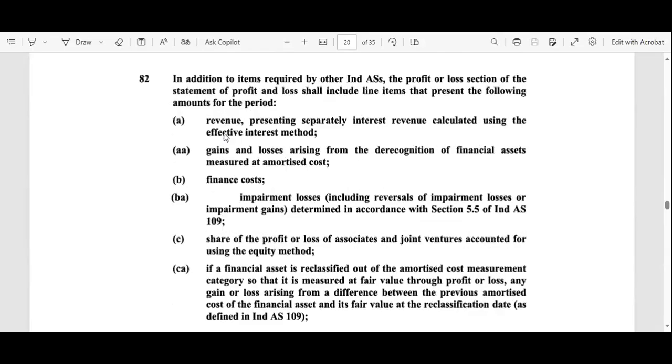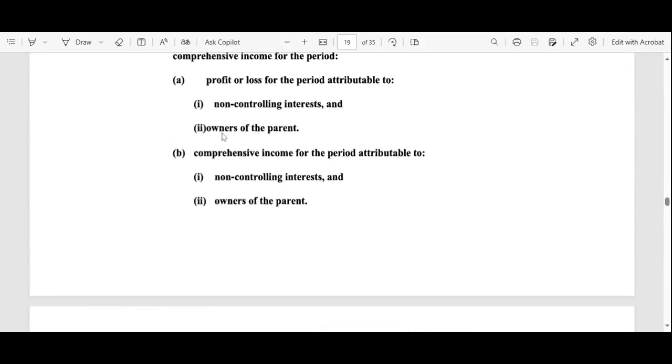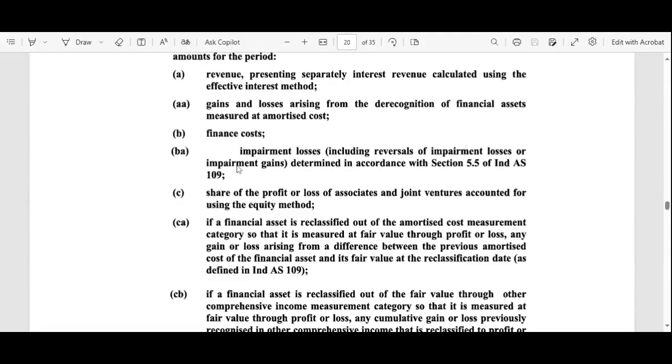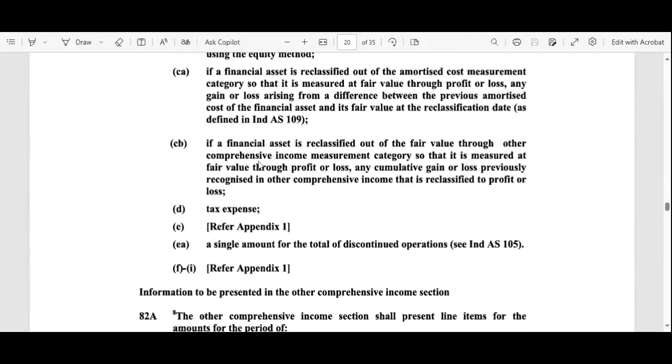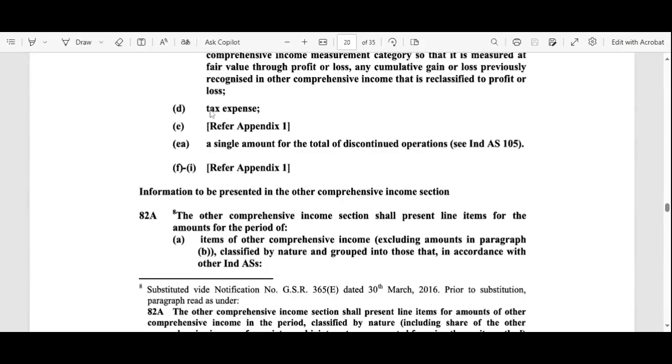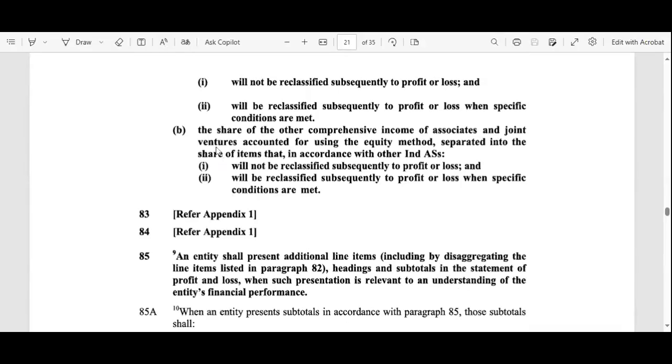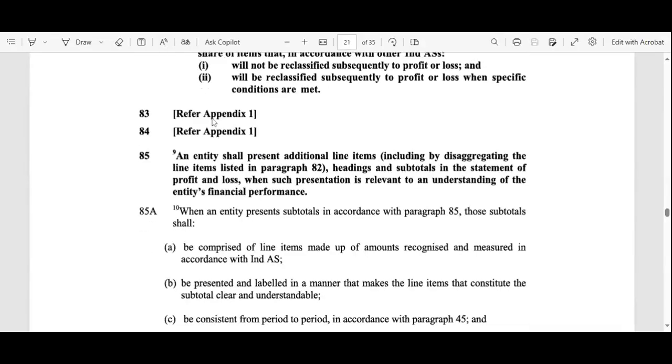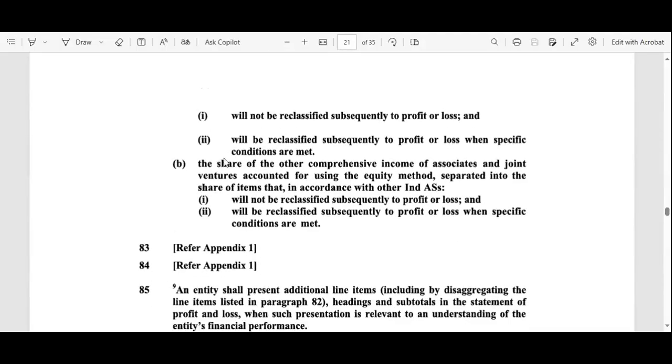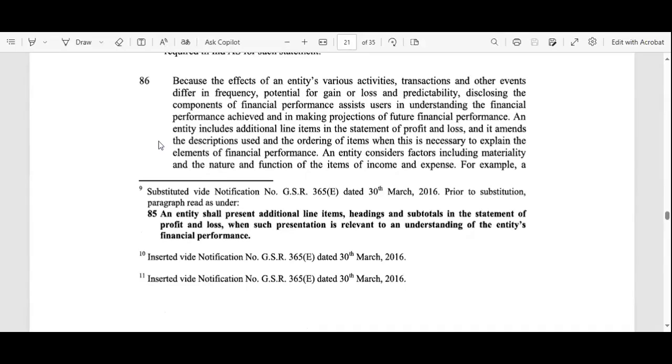The guidelines for tax are also given here. Here is the tax expense. If we deduct the tax expenses from the operating income, we will get the net profit. So that entry should be there, showing the tax paid by the organization. All these are the guidelines for the profit and loss account.